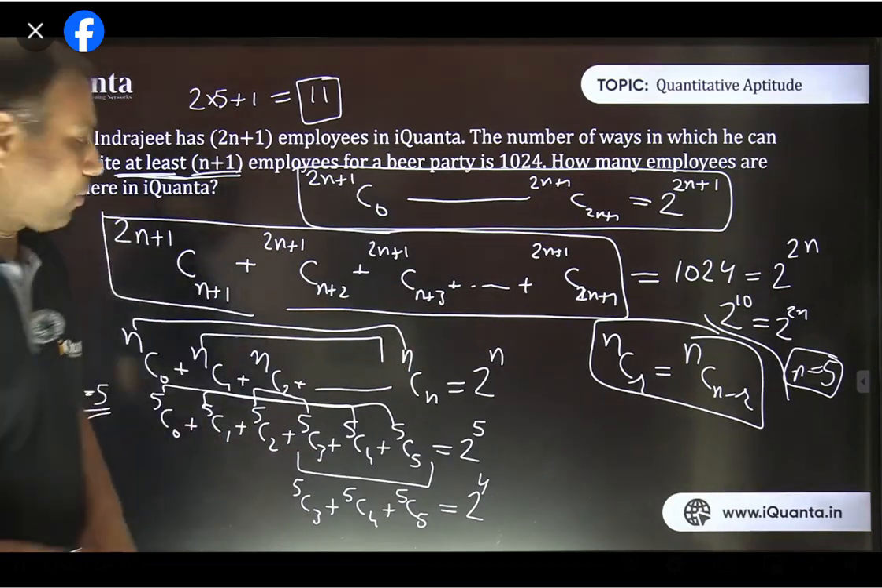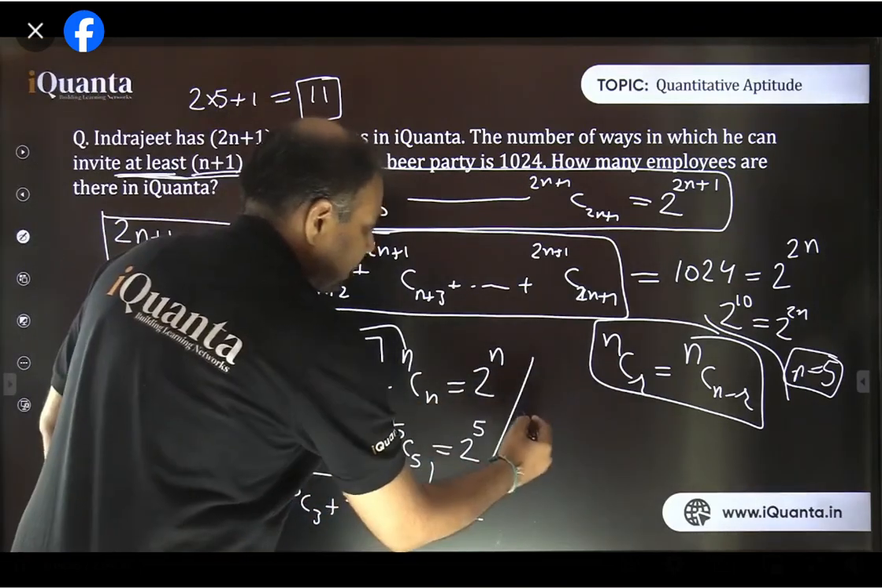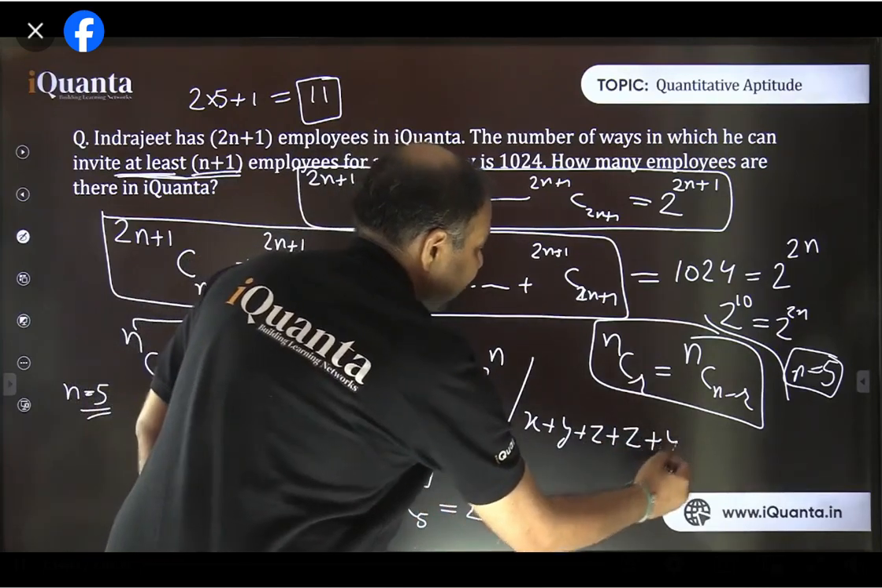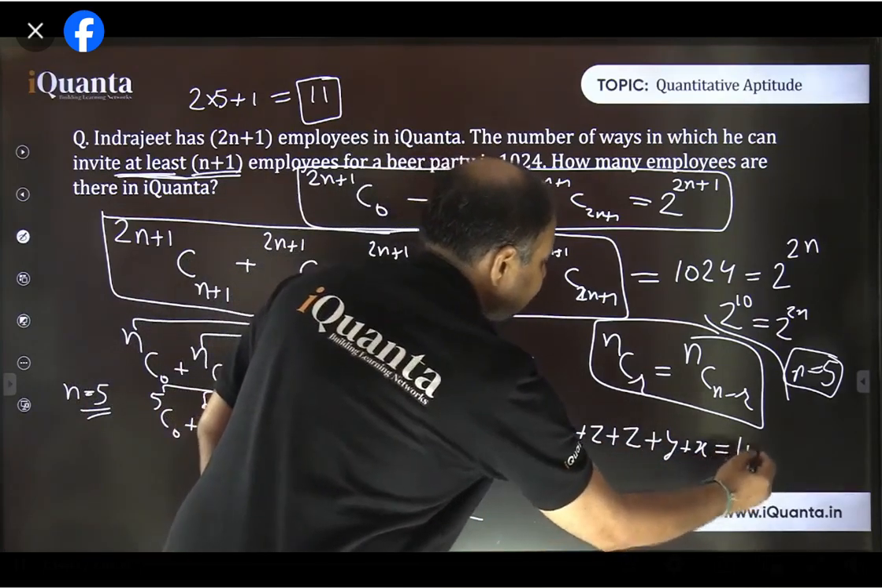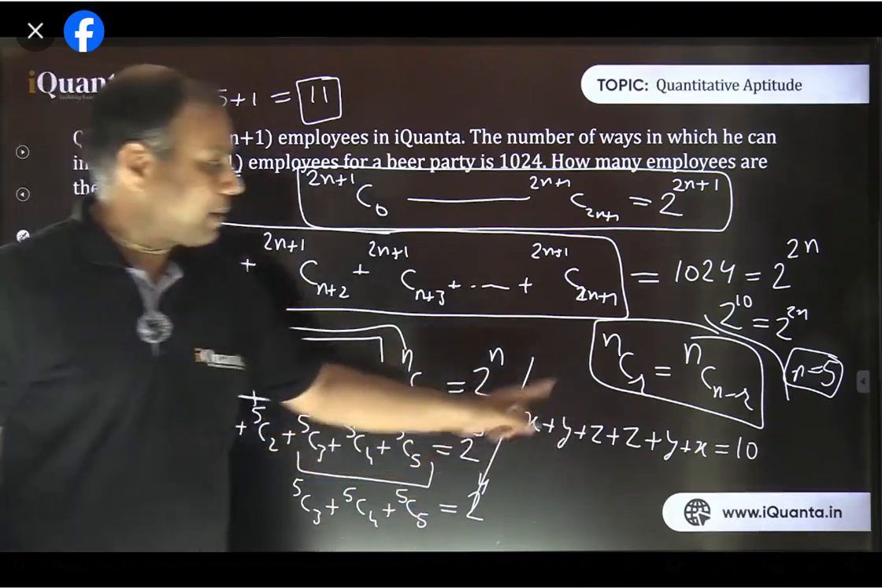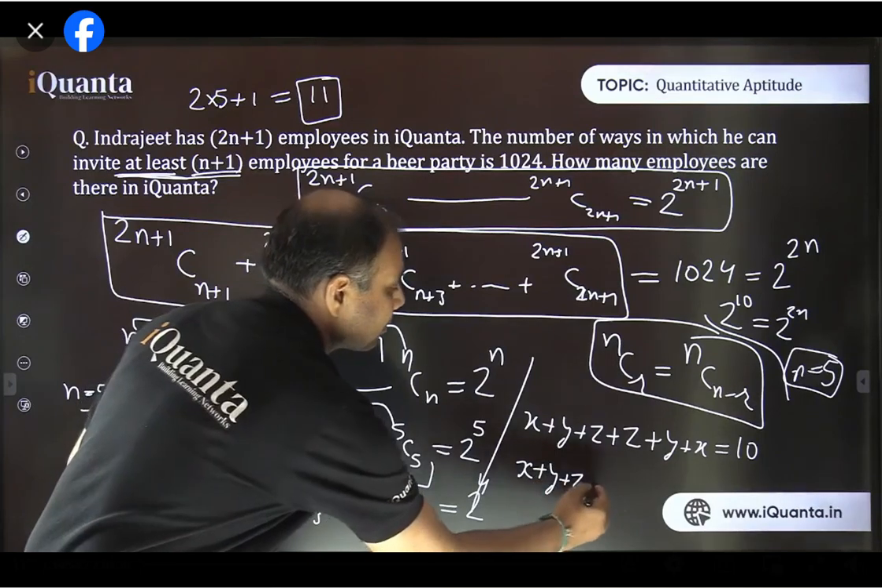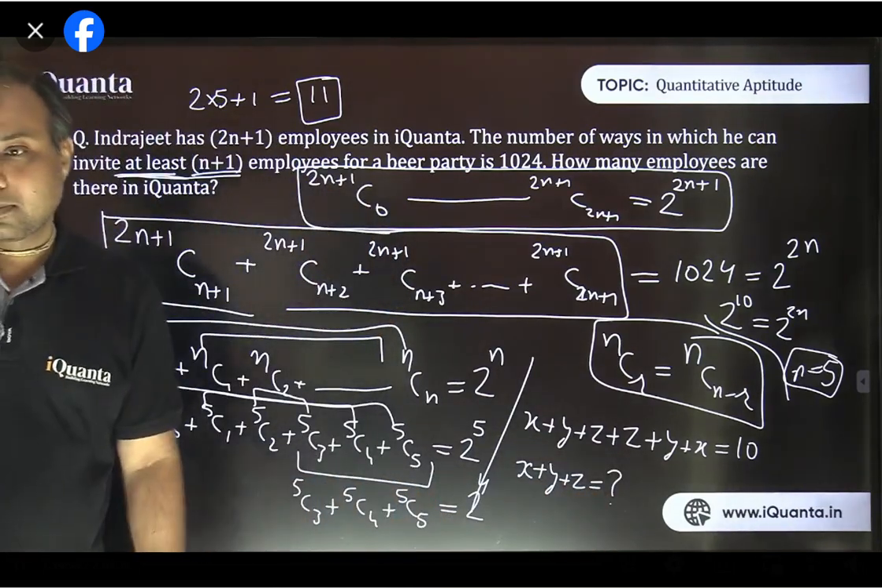Okay, Rashna is asking how. Rashna, let's take an example. x plus y plus z plus z plus y plus x is 10. Can you tell me the value of x plus y plus z? How much will it be?